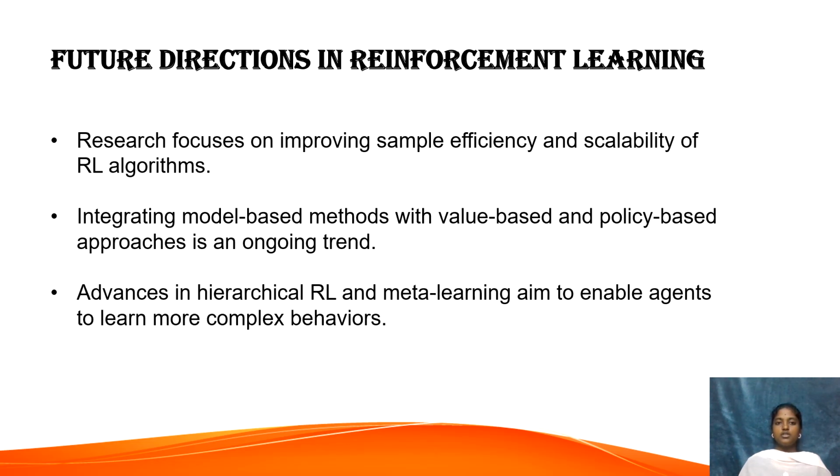Coming to the future directions in reinforcement learning. Looking ahead, the main research focus is on improving sample efficiency, that means making agents learn faster with fewer experiences, and scalability, so they can handle larger environments. Researchers are also exploring model-based reinforcement learning, which combines prediction models with learning-based methods. Other exciting areas include hierarchical reinforcement learning, where agents learn complex behaviors by breaking them into smaller tasks, and meta learning, where agents learn how to learn.